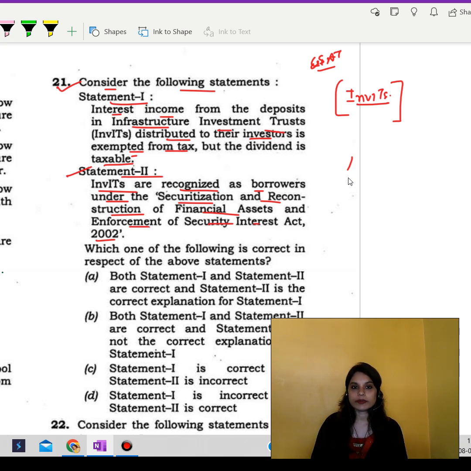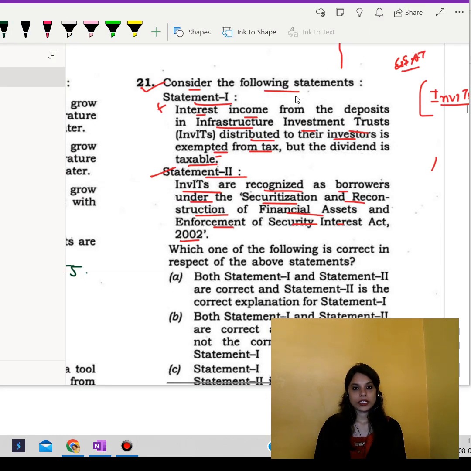Then there is long term capital gains tax of around 10%, which is charged on the sale of INVIT units held for more than 3 years if the income is more than 1 lakh. So statement 1 is not correct.